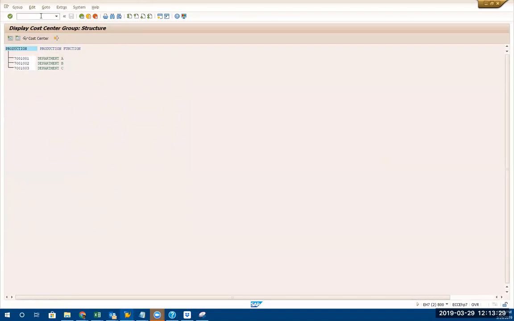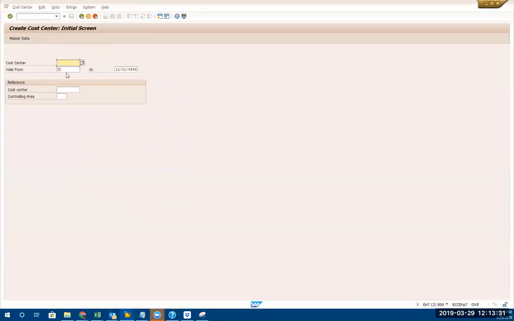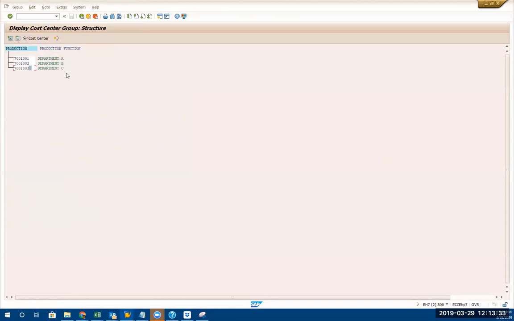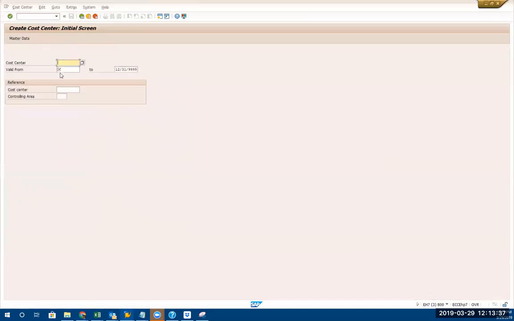Right? So I'm going to create a cost center. For example, I'm going to put 700, 1004. Okay, 700, 1004. Validity 01. Always put it, as everything related to cost center has a validity date. Okay, in financial accounting, there's no validity date. But here there's a validity date.